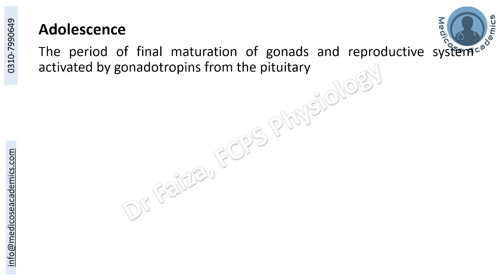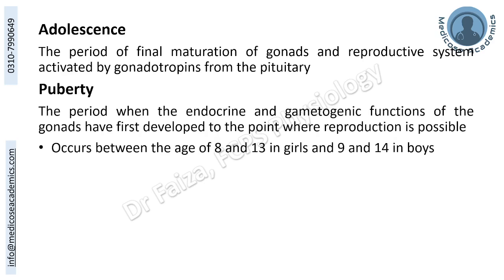Female puberty. Let's define adolescence versus puberty. The period of final maturation of gonads and reproductive system by the gonadotrophins from the pituitary, we will call it adolescence.